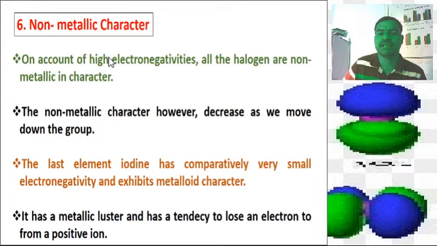The non-metallic character of the halogen family. On account of the high electronegativity, all the halogens are non-metallic in character. The non-metallic character, however, decreases as we move down the group. The last element, iodine, has comparatively very small electronegativity and exhibits metalloid character. This means only iodine has metalloid character, it has metallic luster and it has a tendency to lose electrons to form the positive ion.